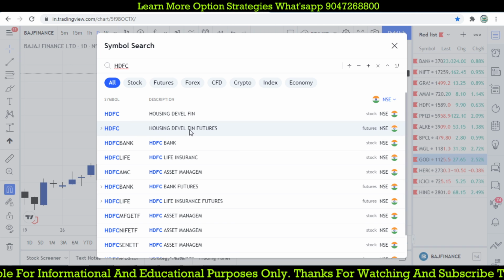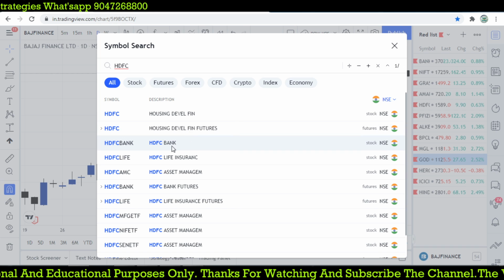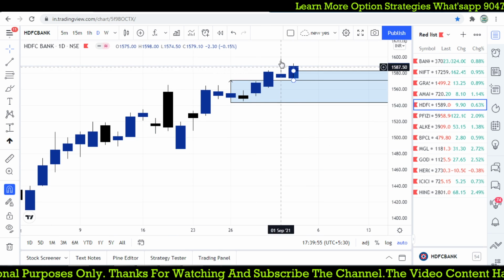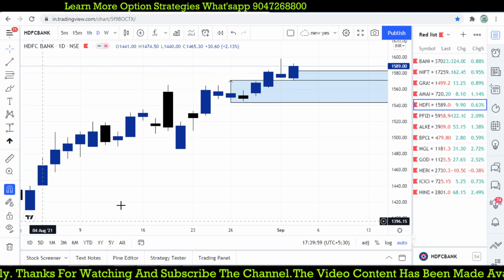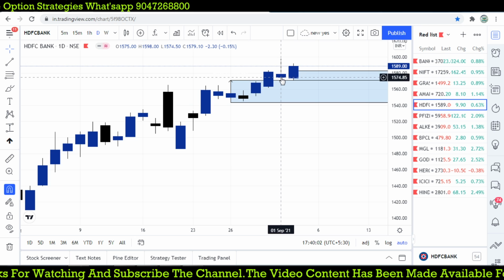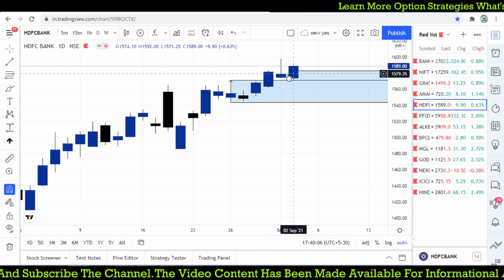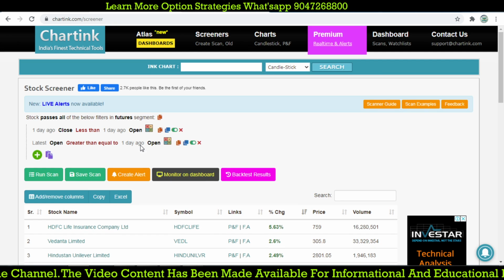HDFC Bank, right? But the previous day candle is not in red. But how did it become that? Previous day open close is greater than, this is the open, and it is higher. So we made a mistake here.